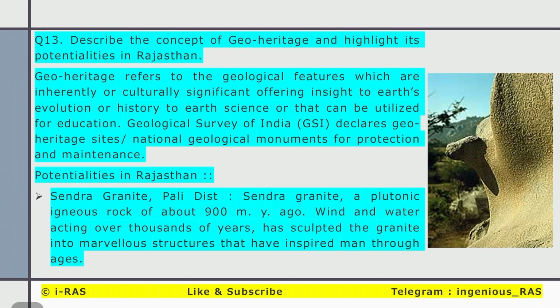Basically, this concept was envisaged by UNESCO, and they have tagged geo-heritage sites as geoparks. So potentialities in Rajasthan, let's see. Sendra Granite, Pali District. Sendra Granite is a plutonic igneous rock of about 900 million years ago. Igneous rocks, I mean, are of volcanic origin.